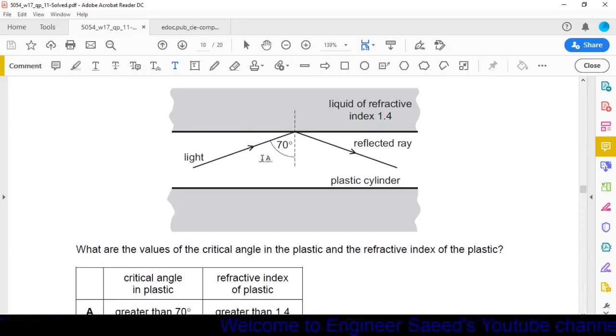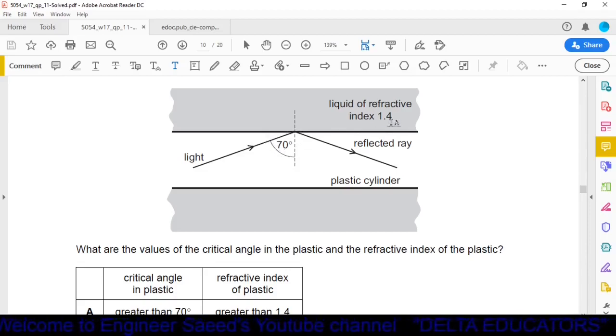Okay, here we are looking at this angle, where total internal reflection occurs. Now what is the critical angle? Critical angle is the angle of incidence where the refracted ray moves parallel to the surface, meaning the angle of refraction with the normal will be equal to 90 degrees. Now if we increase the angle of incidence beyond the critical angle, then total internal reflection occurs. It means the angle given here, 70 degrees, is more than the critical angle. So the critical angle will be less than 70 degrees.